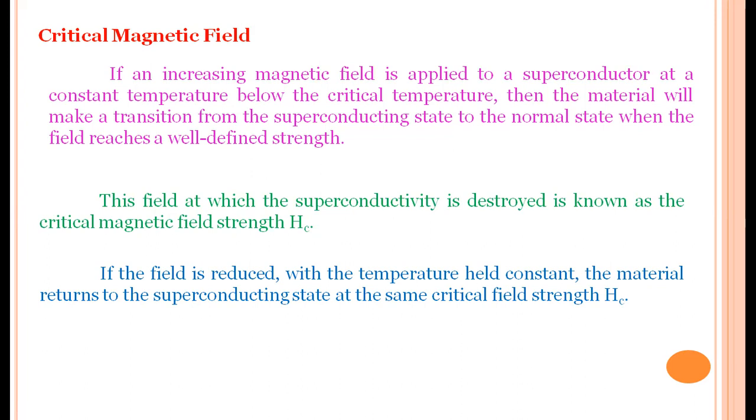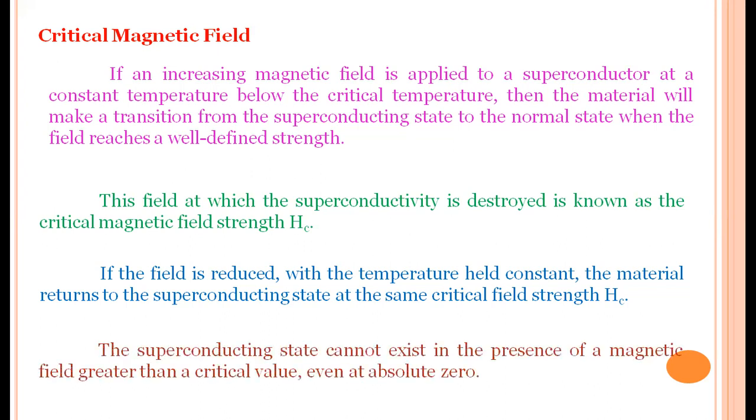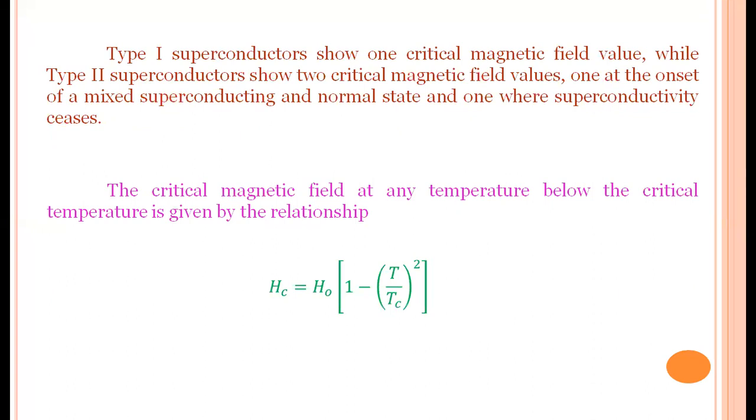But above this critical temperature, even though the temperature is reduced to very, very small, we cannot get the superconducting state. So the superconducting state cannot exist in the presence of a magnetic field greater than the critical value, even at absolute zero temperature.